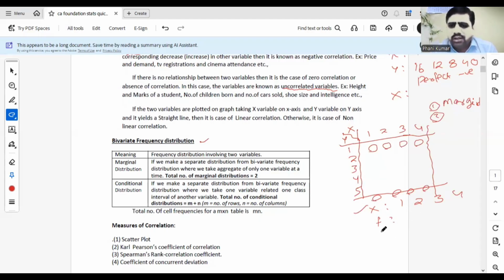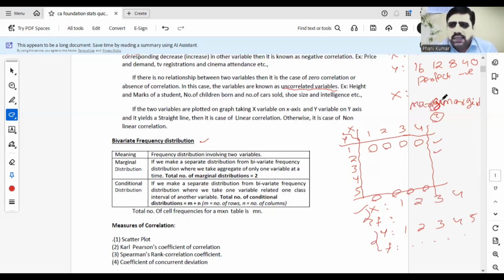Similarly, for the y variable also, you can develop frequencies separately, taking only the y variable. Okay, 1, 2, 3, 4, 5 with corresponding frequencies. That means for y taking one value, the frequency will be the row total. Similarly, for 2, the frequency is this one. If you plot those frequencies here, that means you have obtained two separate frequency distributions. One is for x and one is for y. These distributions are known as marginal distributions.